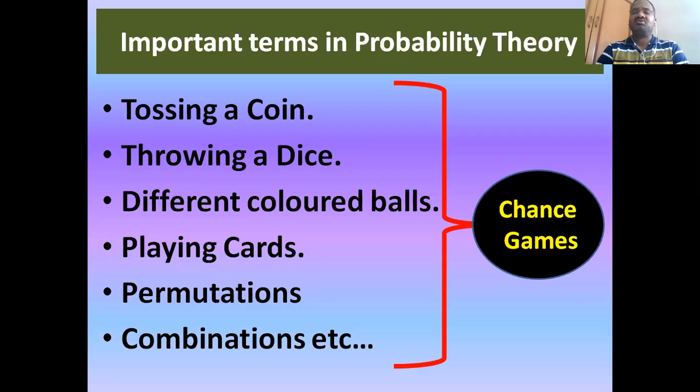And playing cards, the very familiar chance game, is playing cards. Very frequently we go through playing cards in probability theory. One must have more knowledge about these cards. You might have seen them in your day-to-day life when elders play them as a pastime game, or even club people used to play them.